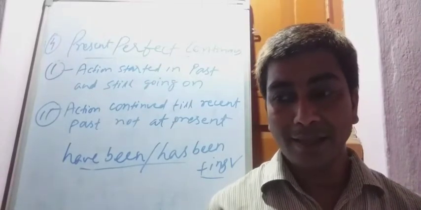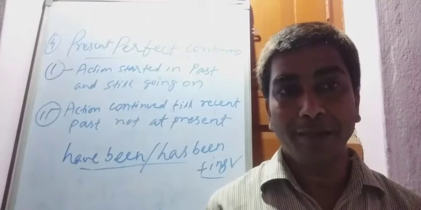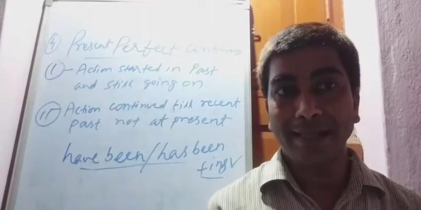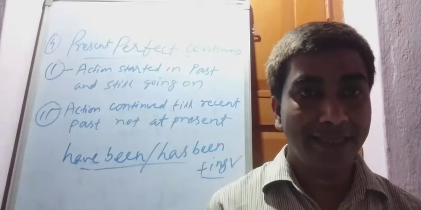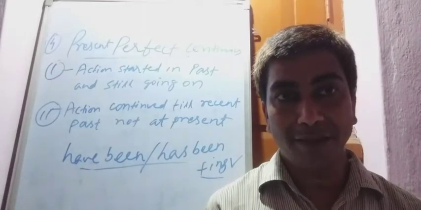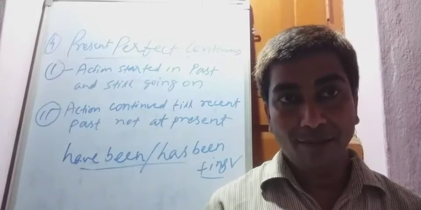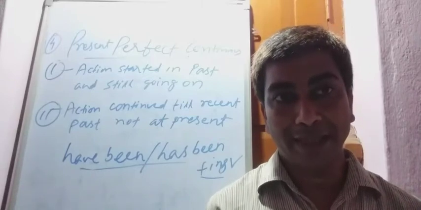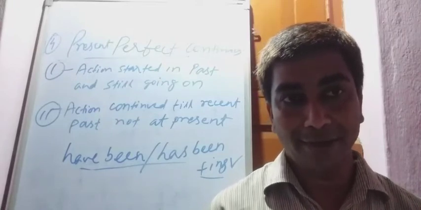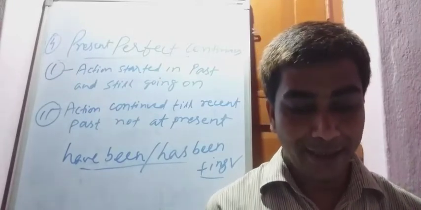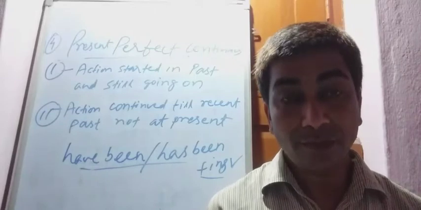It is the recent past. When the parents say you have been fighting, he was not fighting at that moment. So any action which finished in the recent past, just in past time, for that action also present perfect continuous tense is used. Example, you have been fighting. Parents will tell the boy, you have been fighting. Another example.